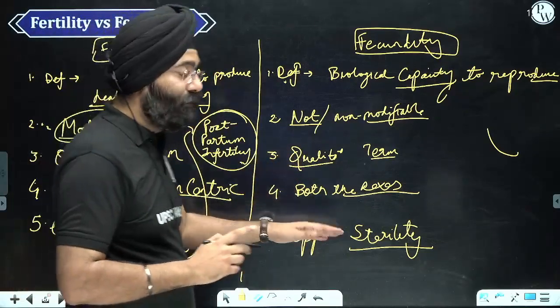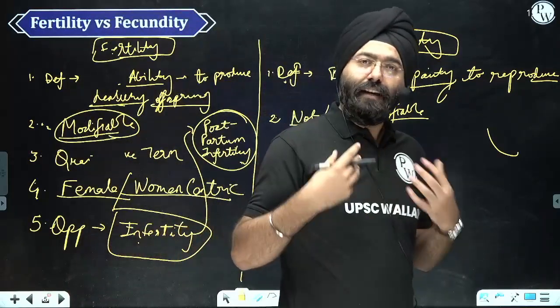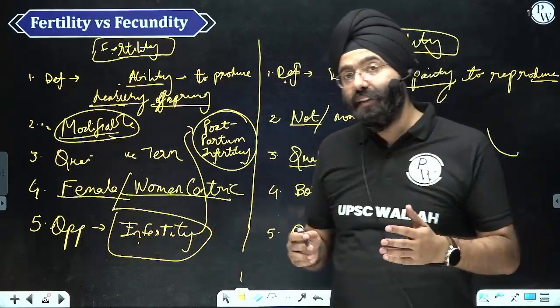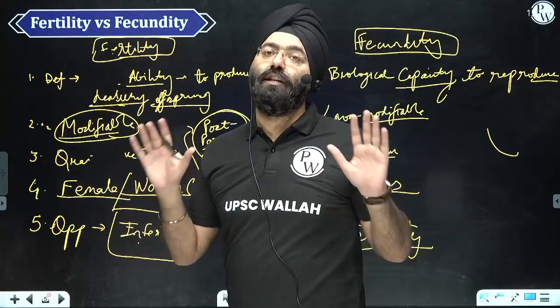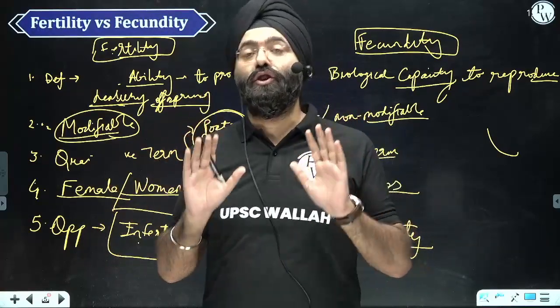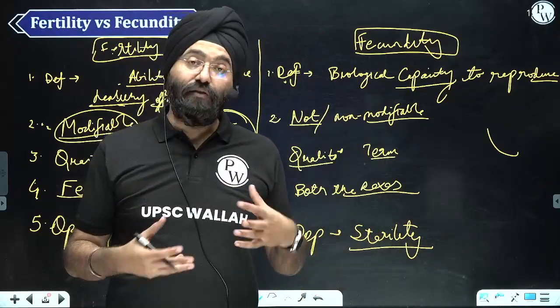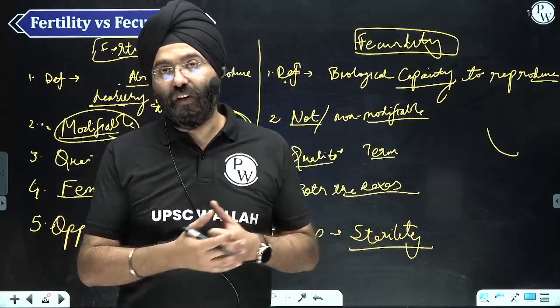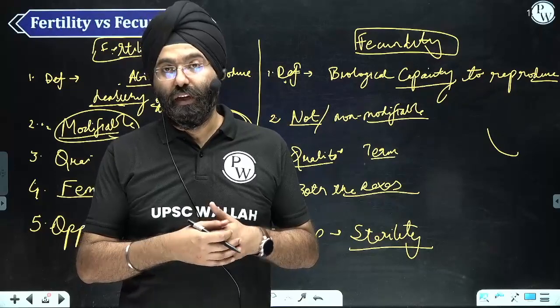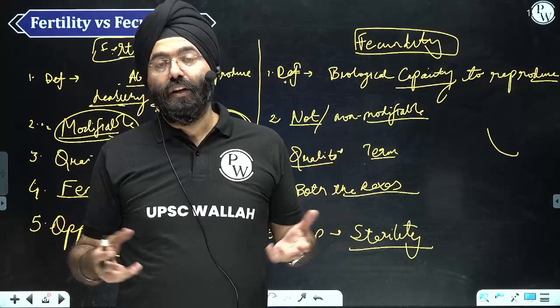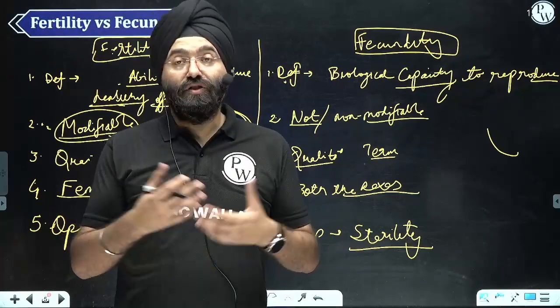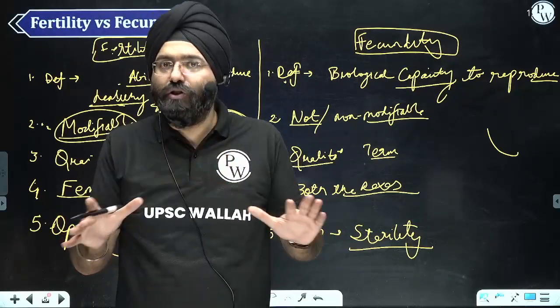Now when we come to sterility, sterility means that the person, male or female, does not have the biological capacity to reproduce. This can be the case, for example, with transgenders. In case of a male, probably the testicles might be missing. In case of a female, the uterus might be missing. So they do not have the biological capacity.